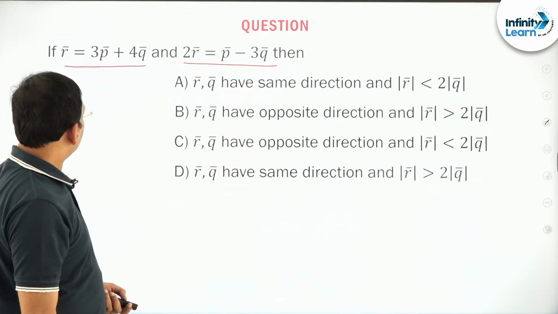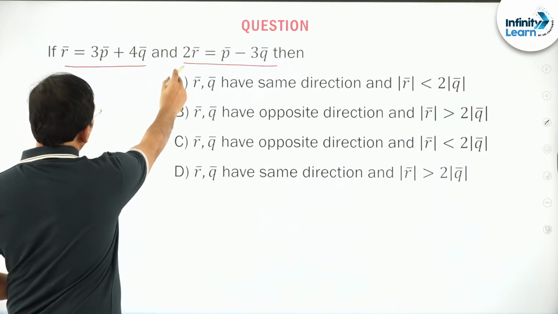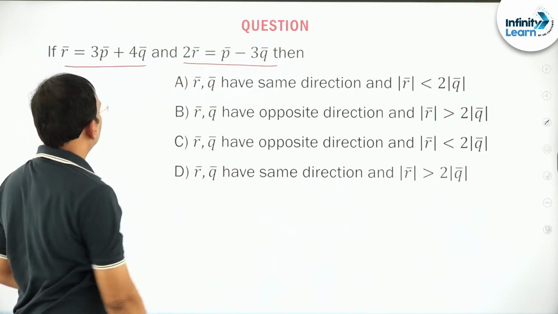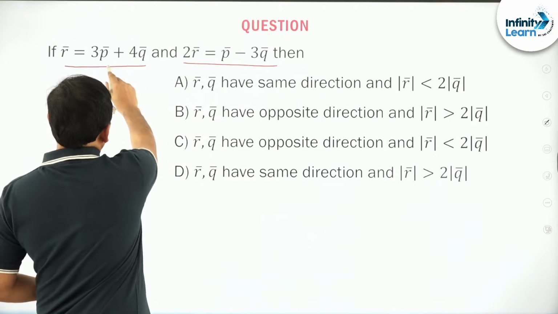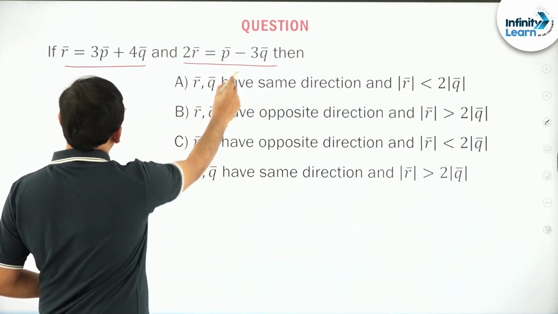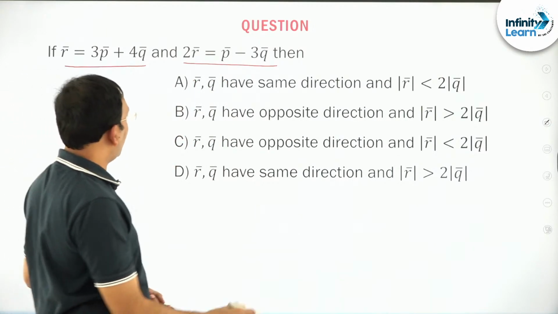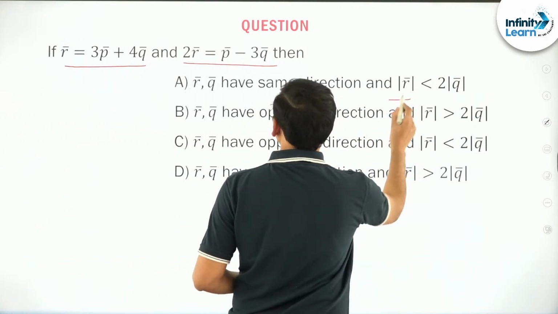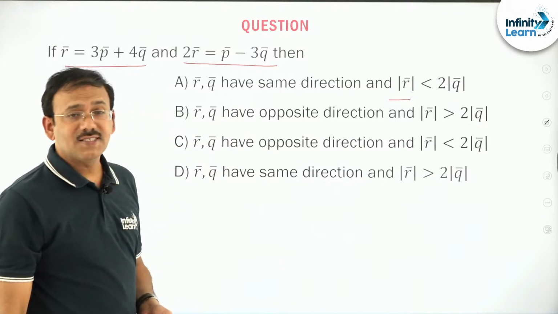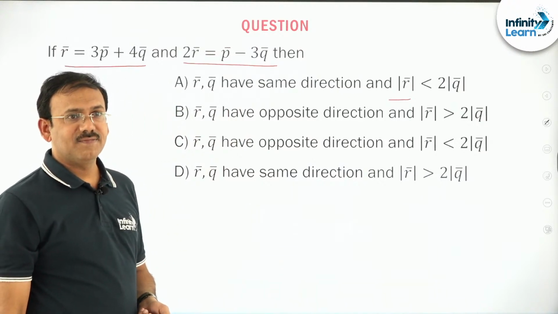First thing, 2R bar is not a big thing. You can just see what this is, P bar minus 3Q bar. So he is comparing R bar and Q bar. That means, any idea?